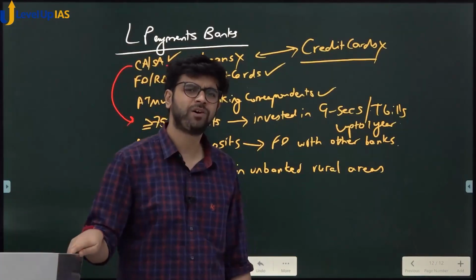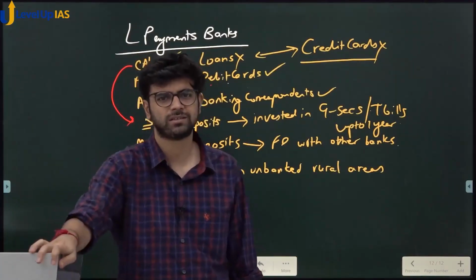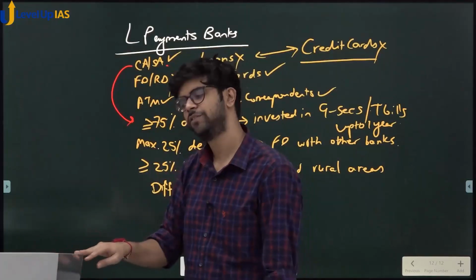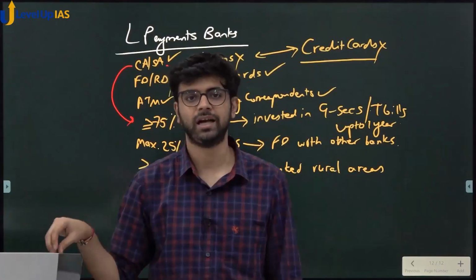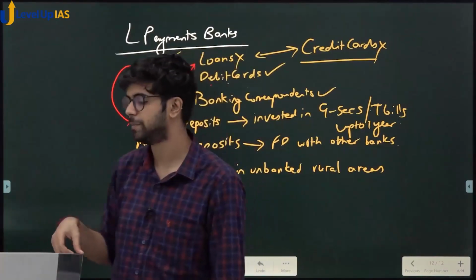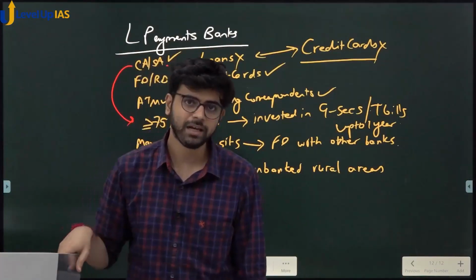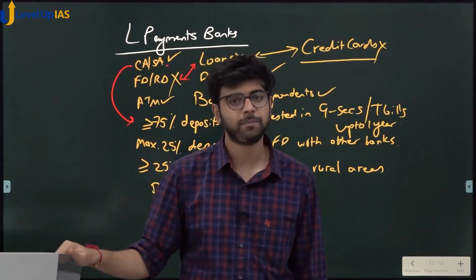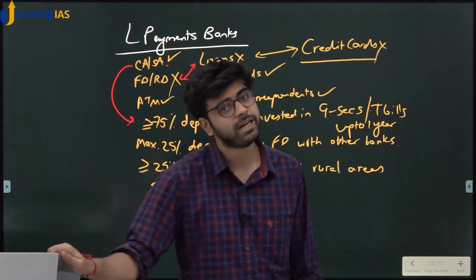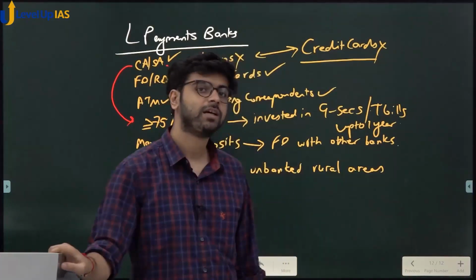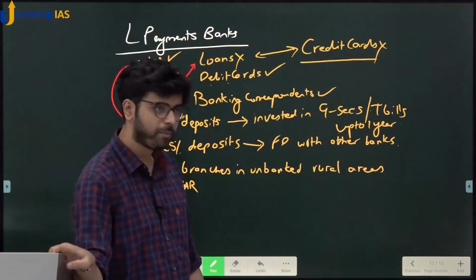Did we do Basel norms or not? Are you recollecting all these things or not? If you don't revise, it will not make any sense. Every lecture is interconnected. Every lecture has some concepts from the past. Did we do the Basel committee? Did we write 3 types of risk? Did we write market risk, operational risk, credit risk? What is credit risk? Risk of default, risk of you giving money and him not paying it back.